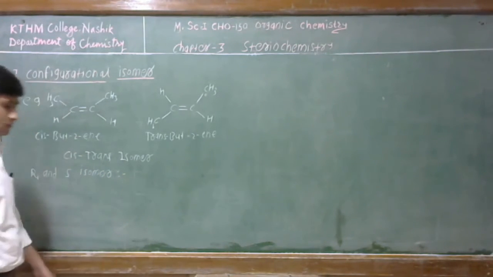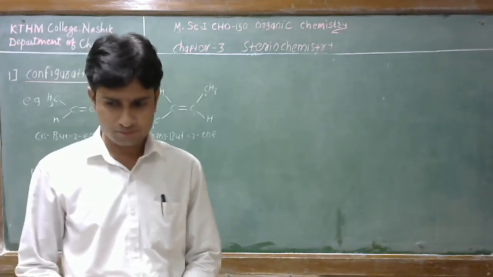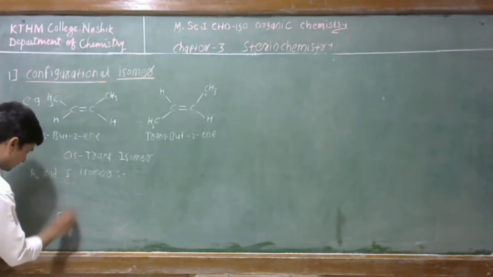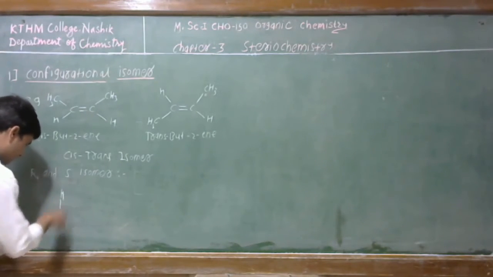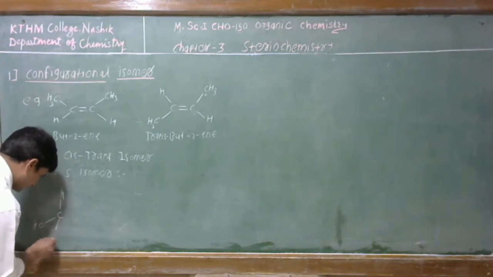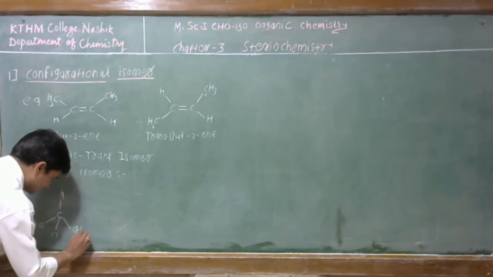Now, another type of isomer in the configurational isomer is the R and S isomer. See here, for example, we have taken a tetrahedral carbon atom. This is the hydrogen here, this is the hydroxyl group, this is the Cl, and this is the CH3.